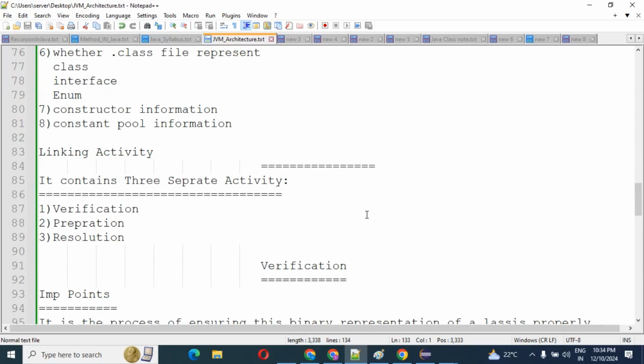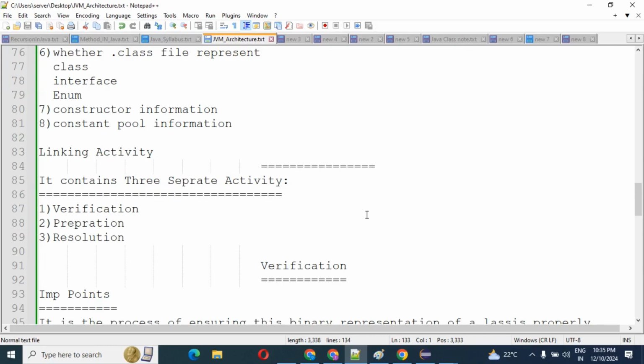Second, it checks whether our .class file is properly structured or not. Then it checks whether the .class file was generated by a valid compiler or not. All these things get checked by the bytecode verifier.